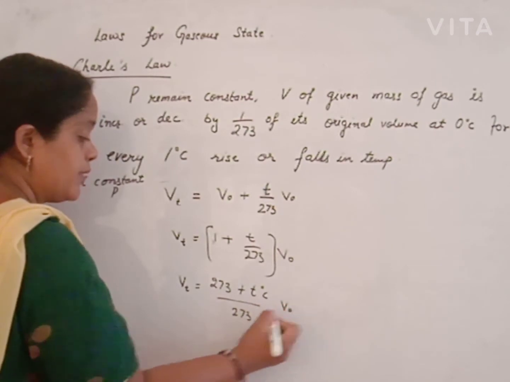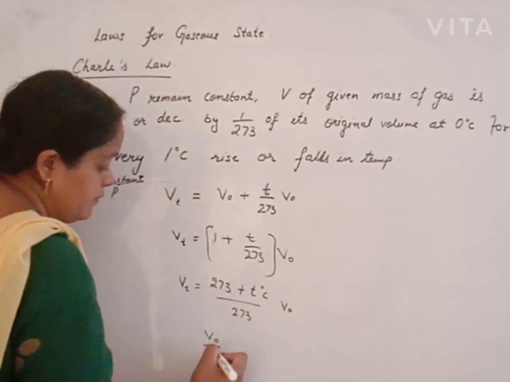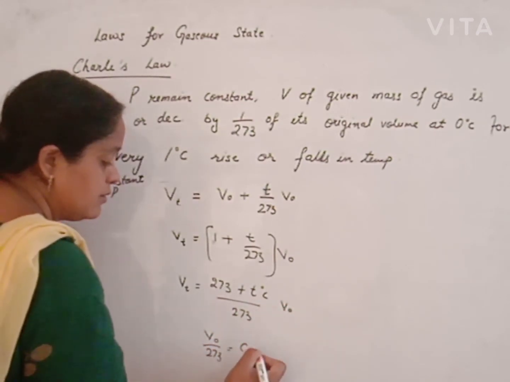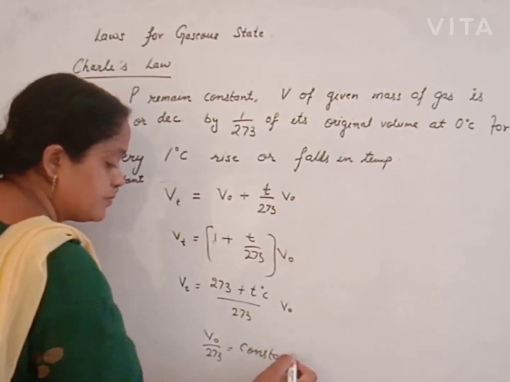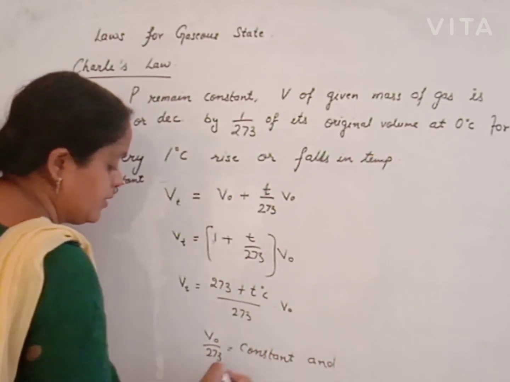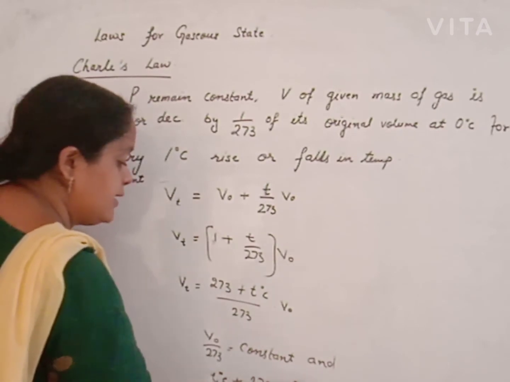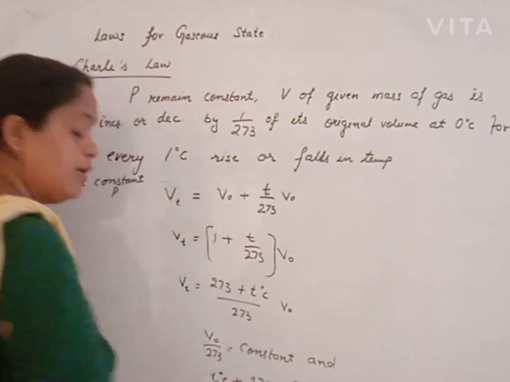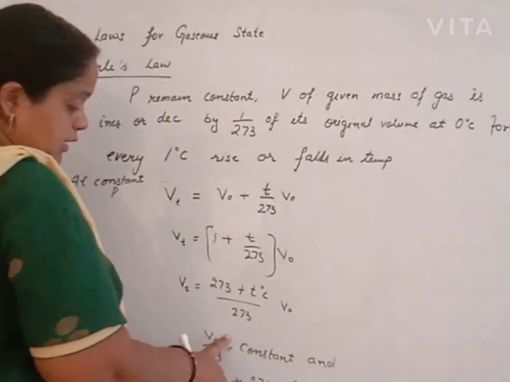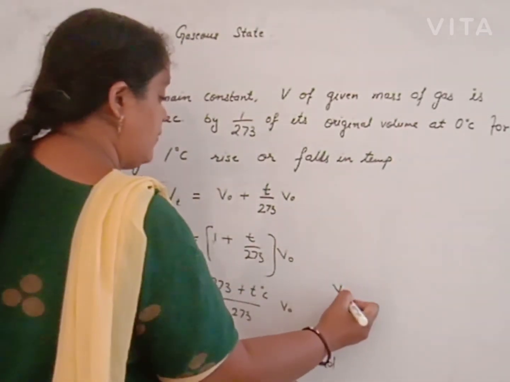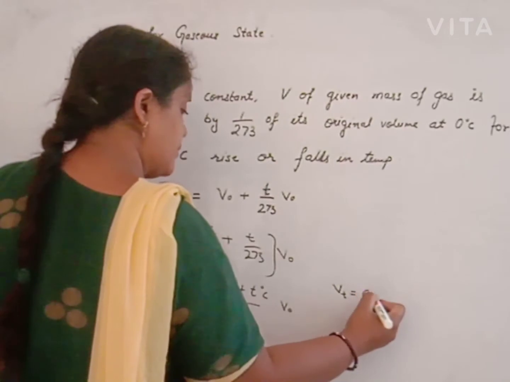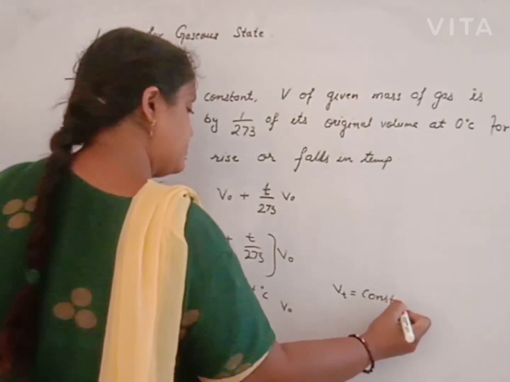V0/273 remains constant, and degrees Celsius plus 273 is taken as temperature in Kelvin. So, putting these two values here, Vt is equal to a constant.